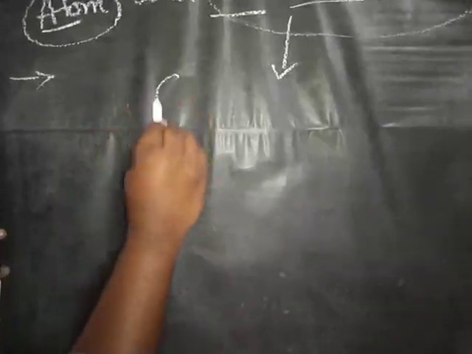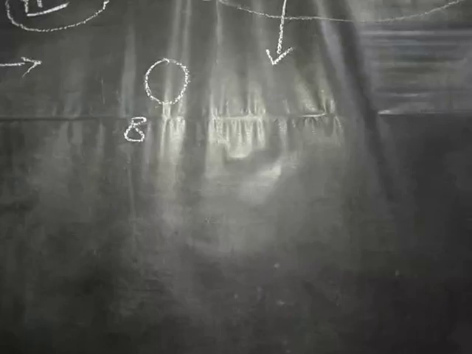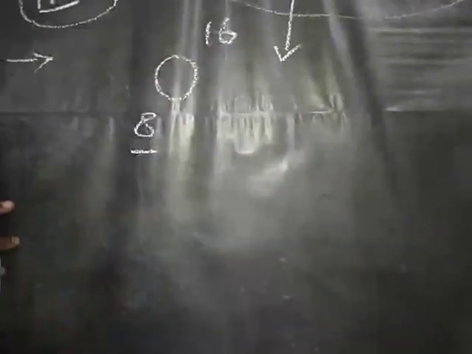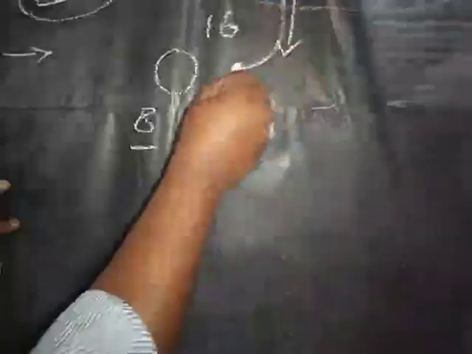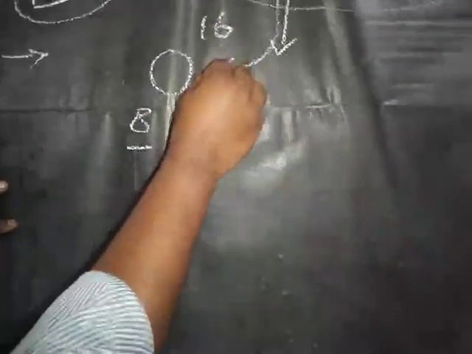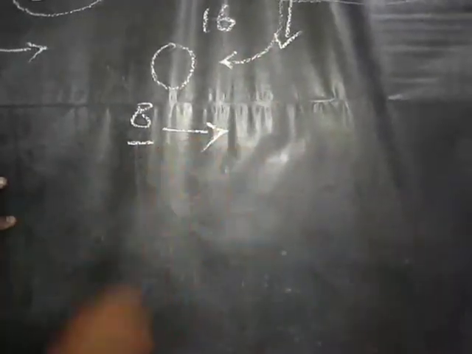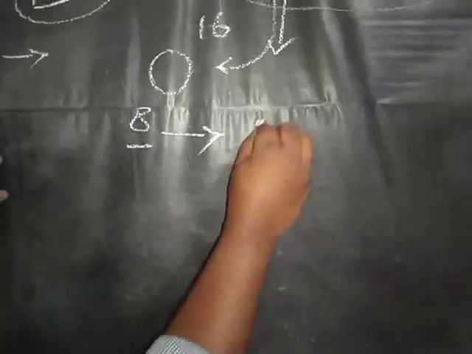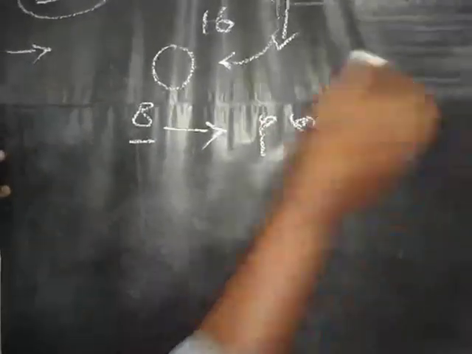The atomic mass is nothing but the mass number. If you take an element, for example oxygen, the atomic number is 8 and the mass number is 16. The atomic mass is 16. Atomic number is nothing but the number of protons or electrons.